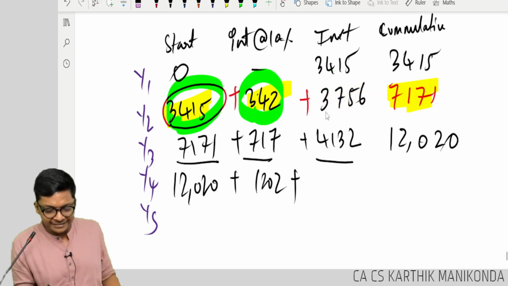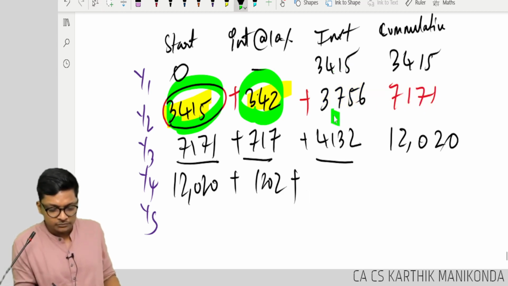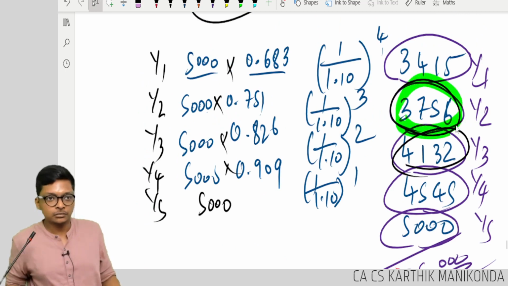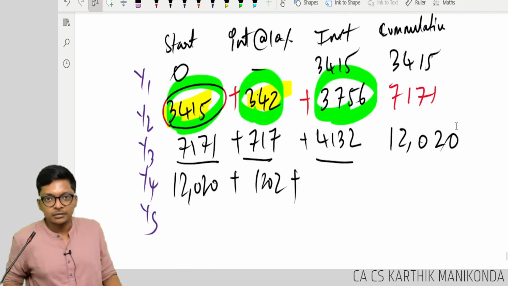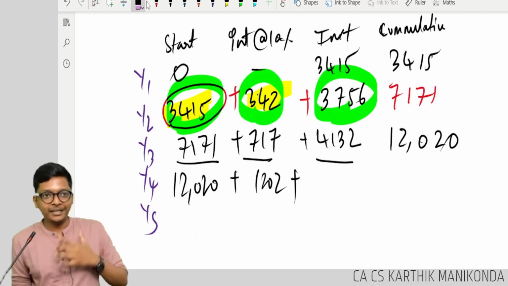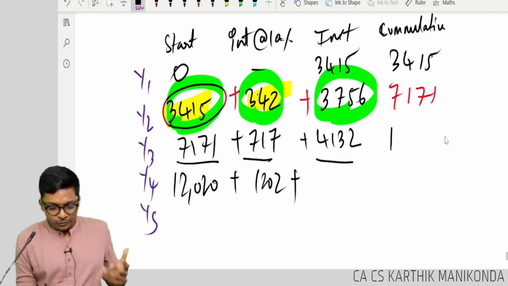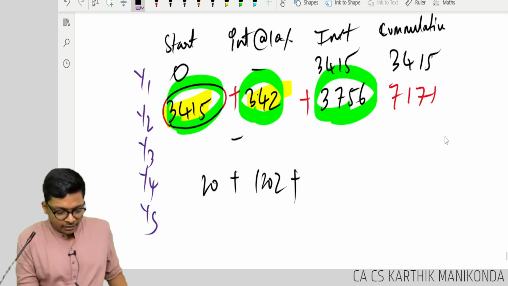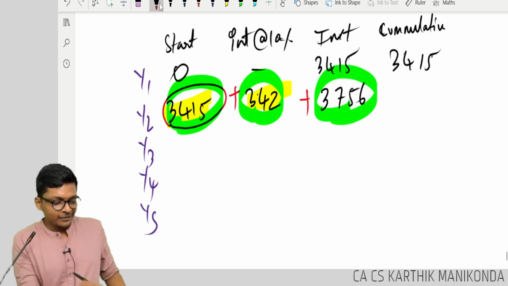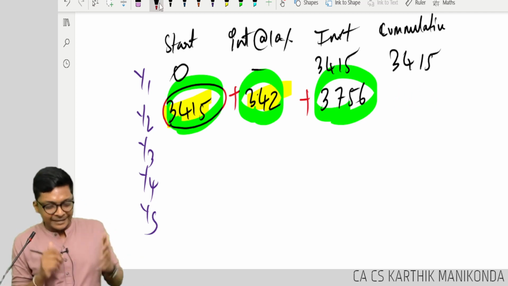No. 3756 is the investment of year 2. 3756 is year 2's investment. How much are you getting? No worries, recording students, don't blame me. No one to blame. We'll again redo it. I should have taken the calculator, but leave it.